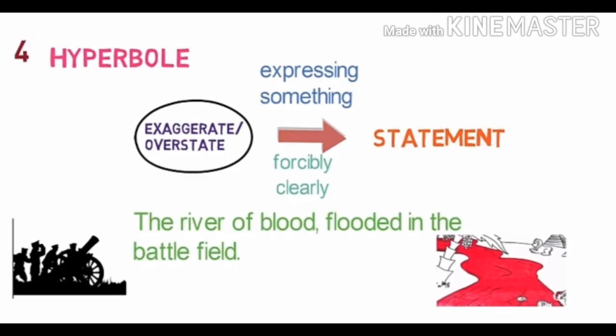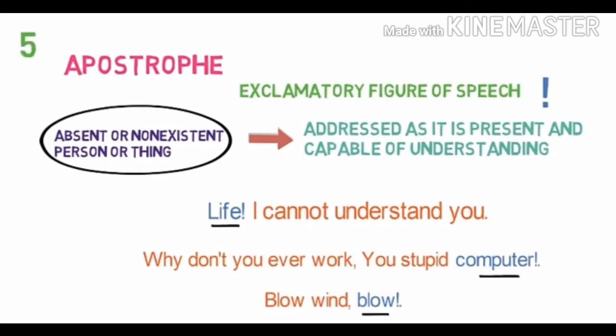Next one is hyperbole. Hyperbole is a figure of speech wherein we exaggerate or overstate a statement for expressing something forcibly or clearly. Here an overstatement is given which is really not possible, but we use such words to show how expressive we are, how much we exaggerate. It is overstatement. Next one is apostrophe. Apostrophe is a figure of speech in which an absent or non-existent person or thing is addressed as if it is present and capable of understanding. Actually, it is not.